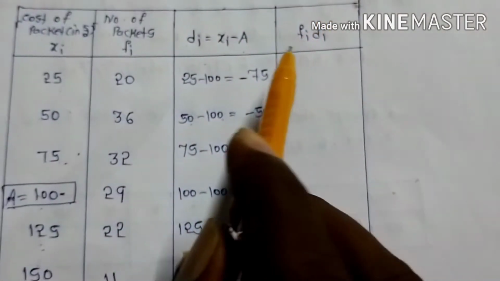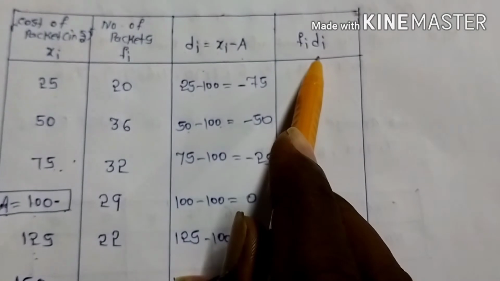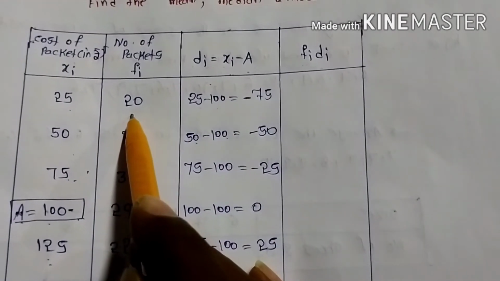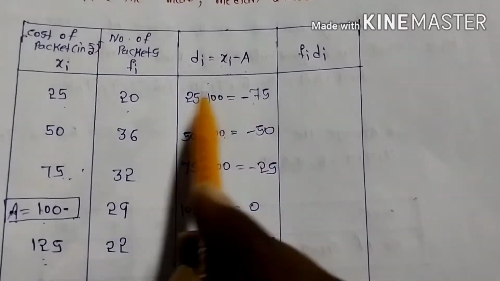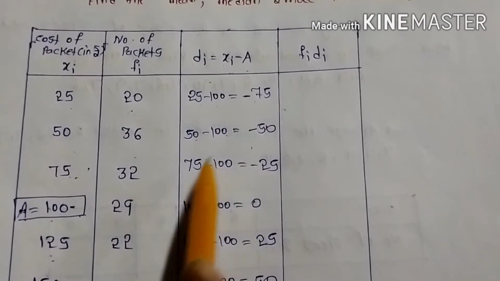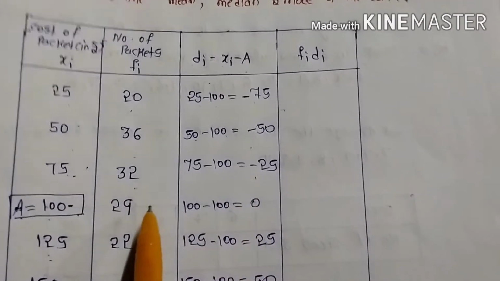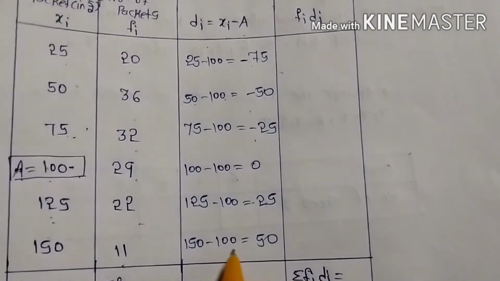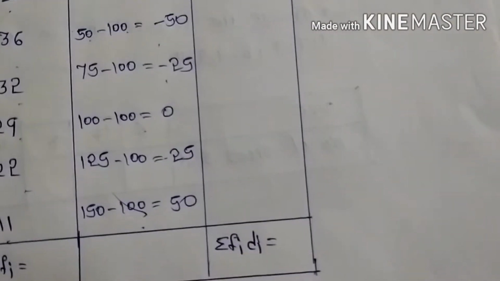Now we have to find fi di. fi means frequency values, that means 20, 36, 32, 29, 22, 11, and di means minus 75, minus 50, minus 25, 0, 25, 50. So 20 into minus 75, 36 into minus 50, 32 into minus 25, 29 into 0, 22 into 25, 11 into 50, we have to multiply.